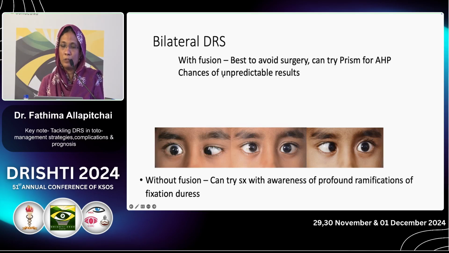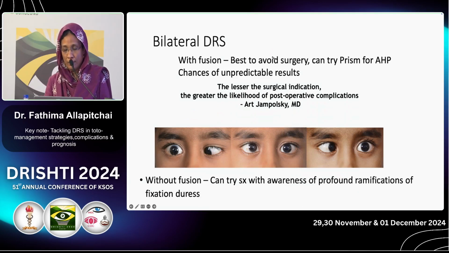Bilateral DRS with fusion: sometimes the patients will have nice fusion in the primary gaze, or with a little face turn they will have fusion, in bilateral DRS. It's best to avoid surgery. And maybe a small face turn can be corrected with prism. As rightly said, the lesser the surgical indication, the greater the likelihood of post-operative complications. So because it is bilateral DRS, we need not operate if the patient is maintaining BSV with a little acceptable anomalous head posture. But if without fusion, we can try surgery.